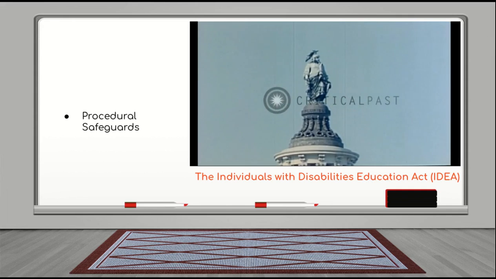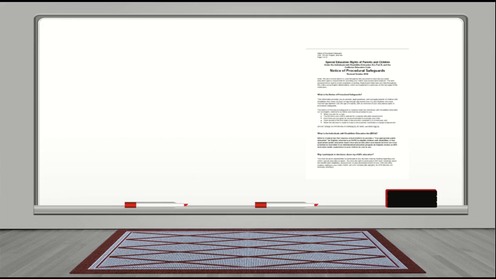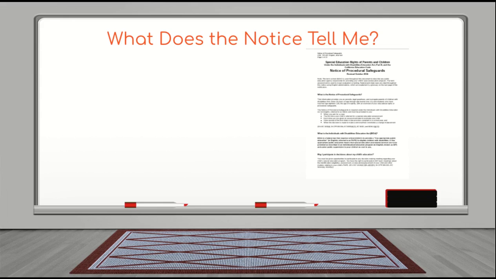Let's start to take a look at the notice and what it says. The notice used by CJUSD is a 14-page overview of the different legal procedures in special ed. It details your rights through the different procedures granted through the IDEA Part B and California Ed Codes.